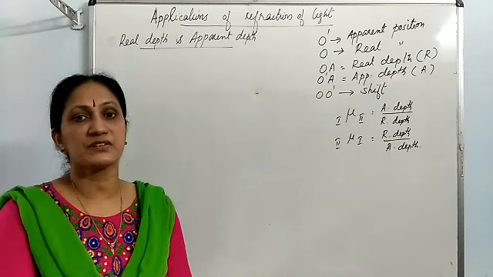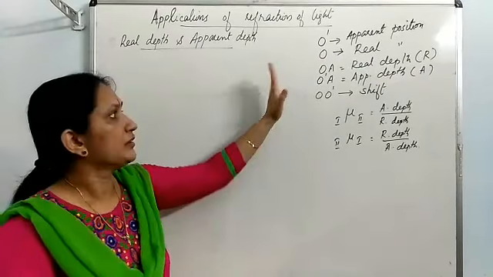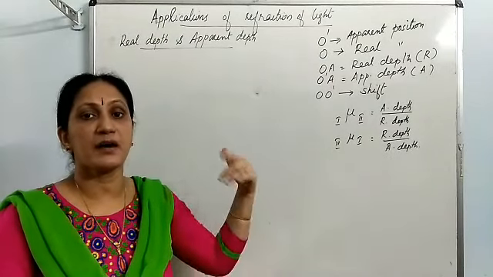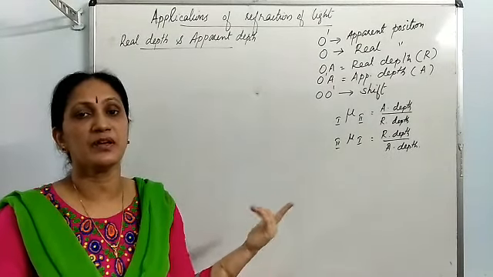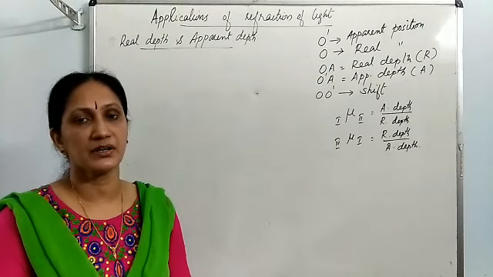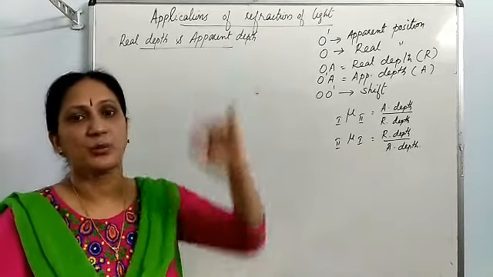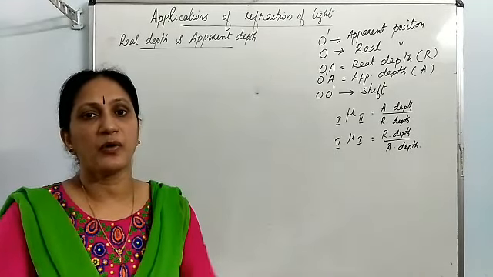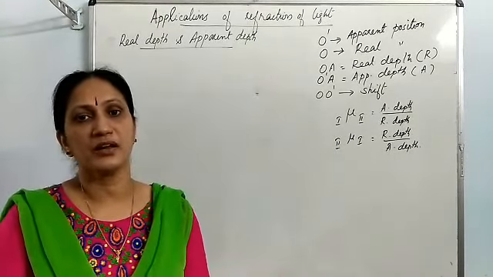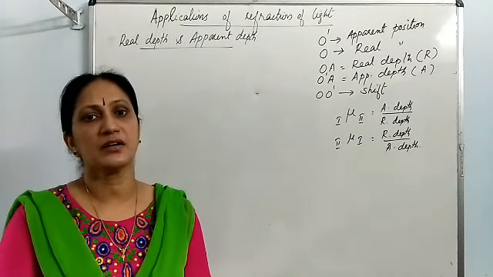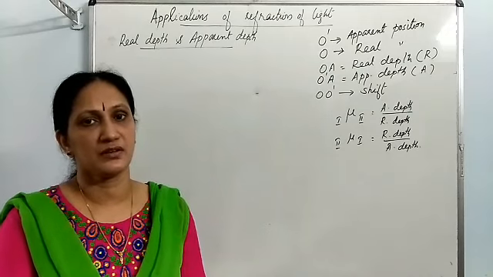So when the object is in rarer medium and observer in denser medium, in that case apparent depth or height will be greater than the real depth. One more example. A boy looks at an aeroplane. You know, the boy is unable to see the aeroplane in its real position due to refraction of light. Its apparent position will be seen.